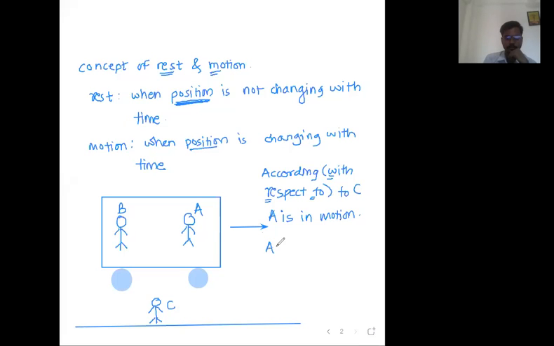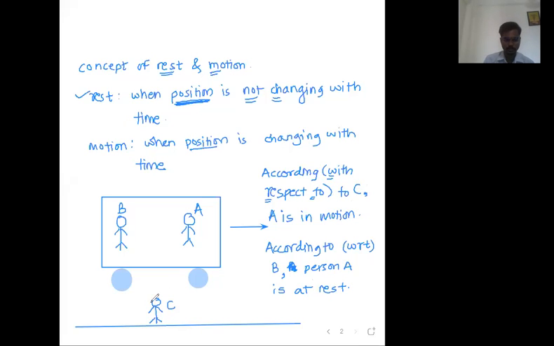So just keep on writing. According to means with respect to, WRT is the short form. With respect to B, the position of A is not changing. Position not changing means at rest. According to C, we have written already. Now we are writing: according to B, person A, or the object A, is at rest.